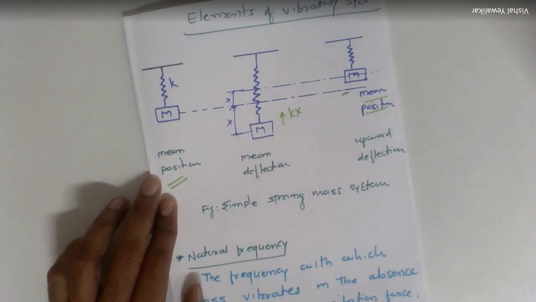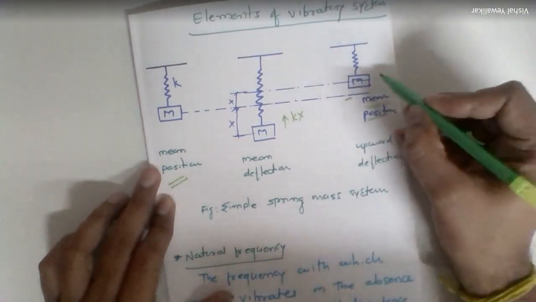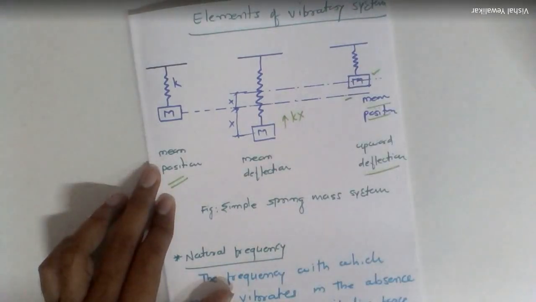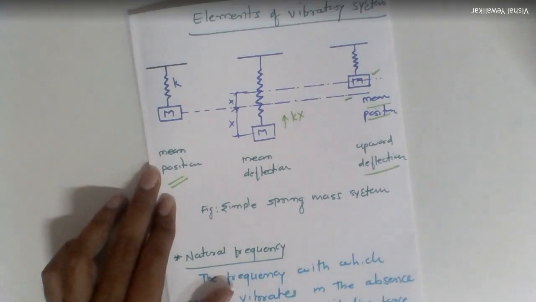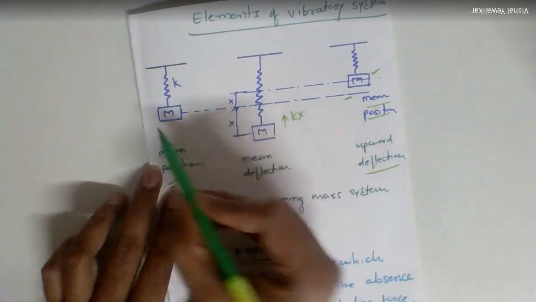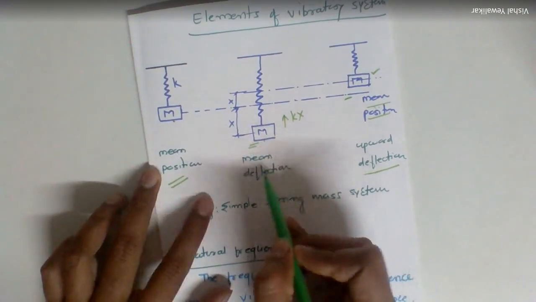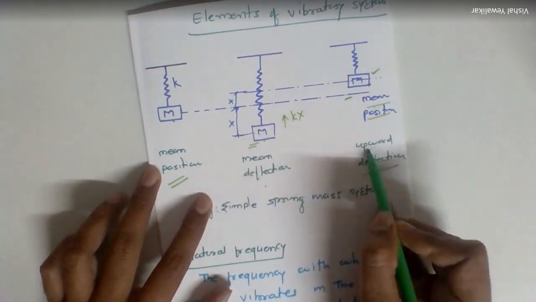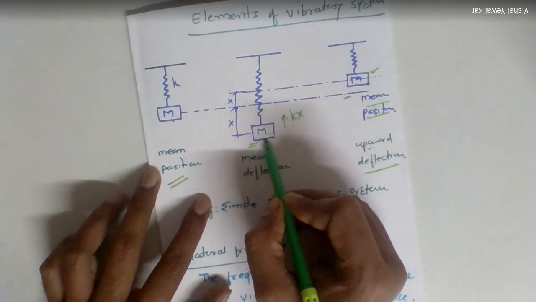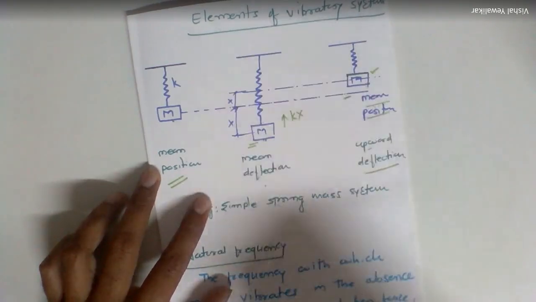A similar situation will be there when the mass again crosses the mean position, and now the next position is the upward deflection. In the third step I have shown this. After a certain time, the mass crosses the mean position, and this sequence keeps on repeating. Initially the mass will be at the mean position. After giving initial deflection, the mass will be at the second position, that is the maximum deflection, and in the third step there is upward deflection. So if you observe the location of the mass, it moves in the upward direction to a new position, and this will happen continuously.